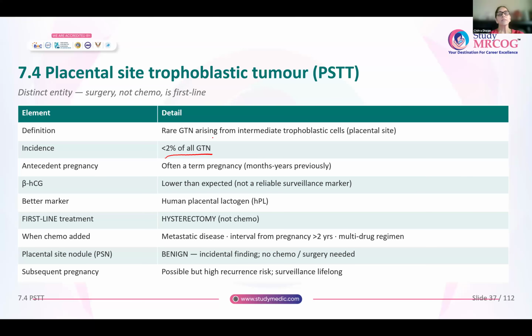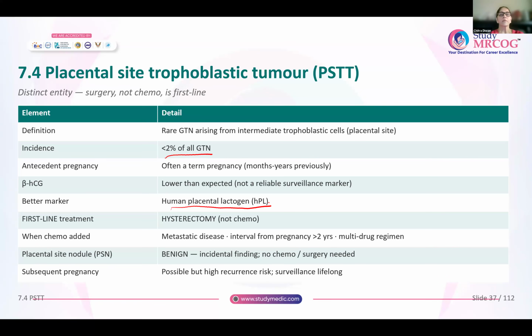The antecedent pregnancy is often a term pregnancy. It could be a long time ago, months or years previously also. And beta HCG rise is not very high. So that is why it is not a very reliable marker. On the other hand, human placental lactogen, we know it comes directly from the placenta. So that is a better marker for PSTT. And the first line treatment for PSTT is doing a hysterectomy.